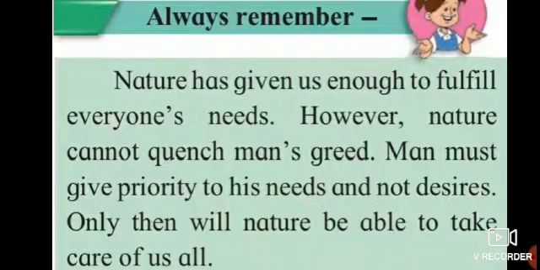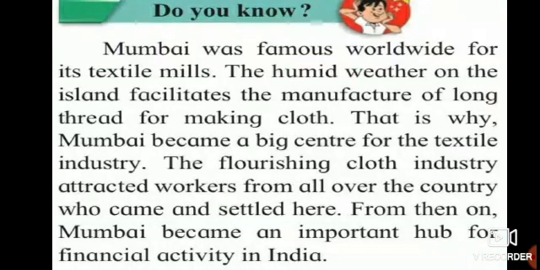So only then will nature be able to take care of us all. Others are taking, so we also want, not that way. So give priority to needs and not desires. Then only nature will be able to take care of us all.